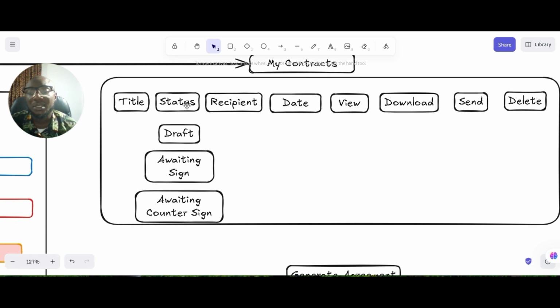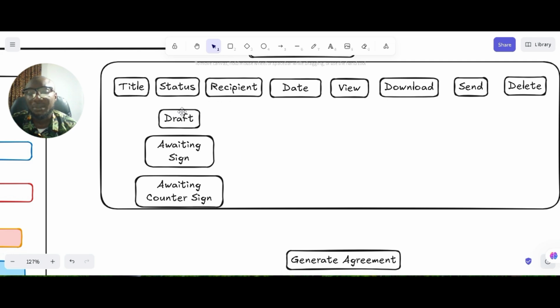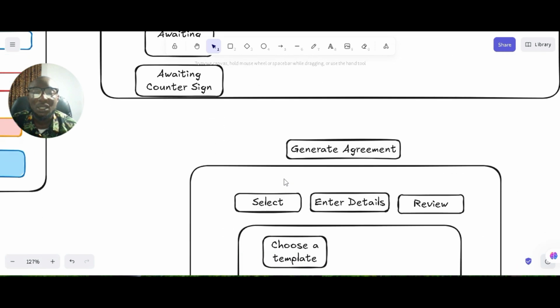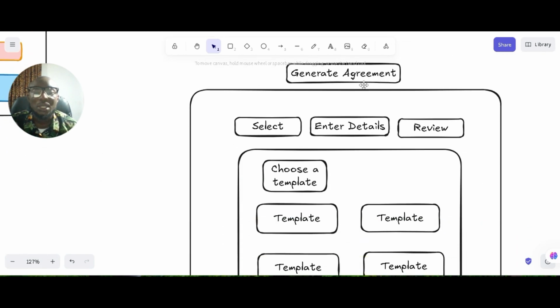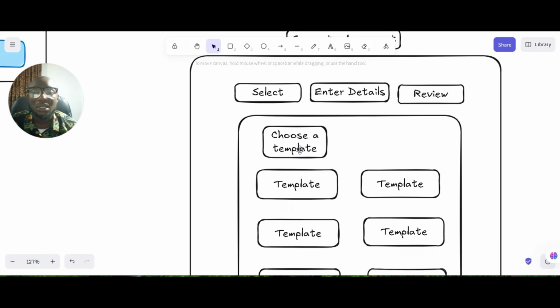In this status, you have drafts, awaiting signature, awaiting counter signature. This one is where the other person has signed, then it will say waiting for the other person to sign. So that's how this is gonna work.